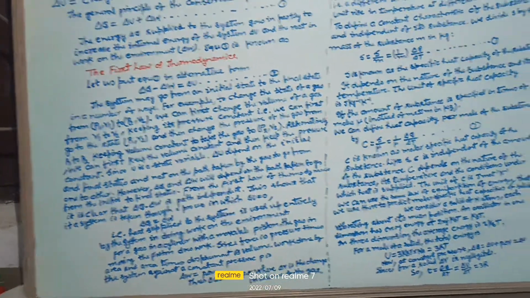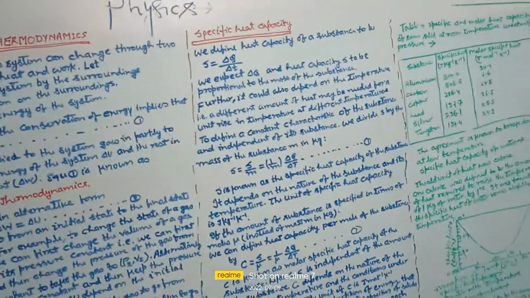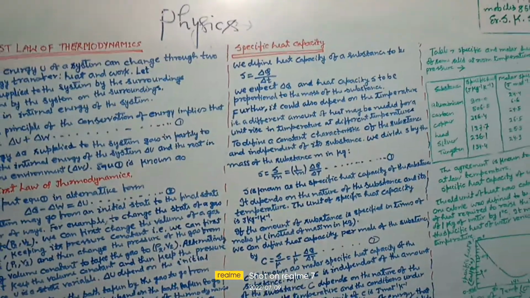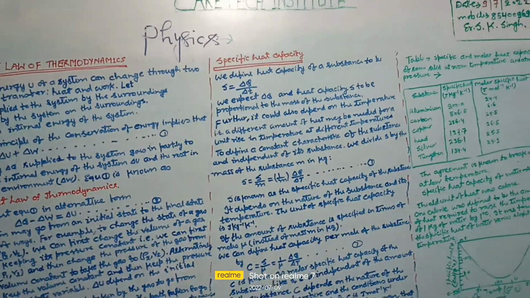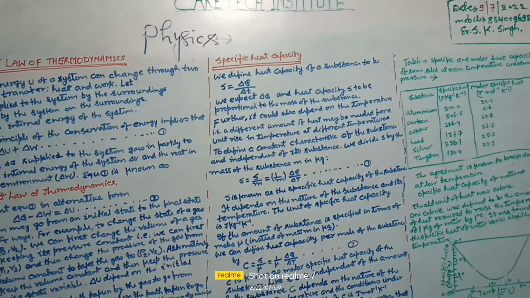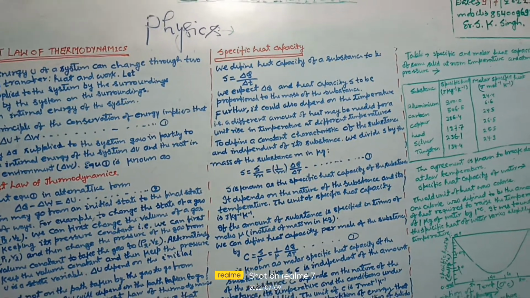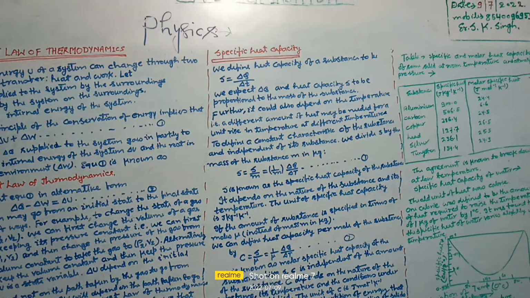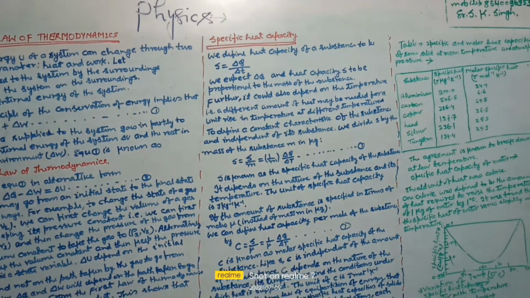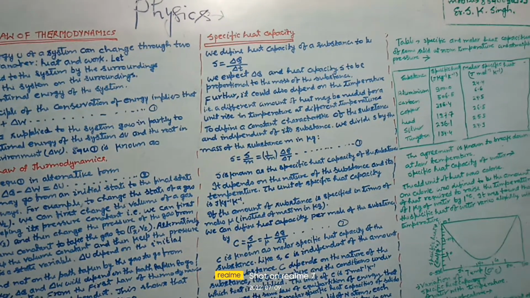Now the specific heat capacity. We define the heat capacity of a system to be S equal to delta Q over delta T. We expect delta Q, and heat capacity S, to be proportional to the mass of the substance.